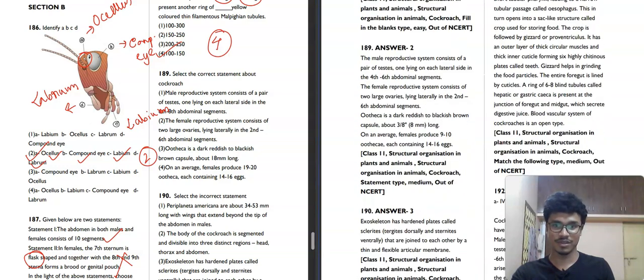Statement based question, you can see. So you have to read all statements. Mark the correct statement about cockroach. Male reproductive system consists of a pair of testes, one lying on each lateral side in the 6 to 8 abdominal segments. No, it is not correct. It is 4 to 6 abdominal segments. The female reproductive system consists of 2 large ovaries. Correct. Lying laterally. Correct. 2nd to 6th abdominal segment. It is a correct statement.